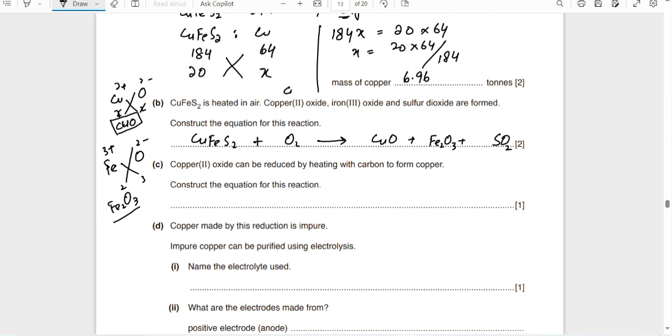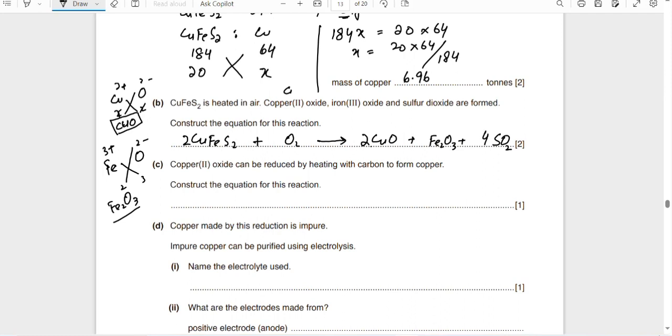Now let's find out. Copper is 1, copper is 1, iron is 1, iron is 2. There is an issue over here, I will have to write 2. When I write 2, Fe2 is okay, but copper has also become double, so I will have to write 2 copper and 2 iron. Now let's see sulfur. 2 2s are 4, so I'm writing 4 here.